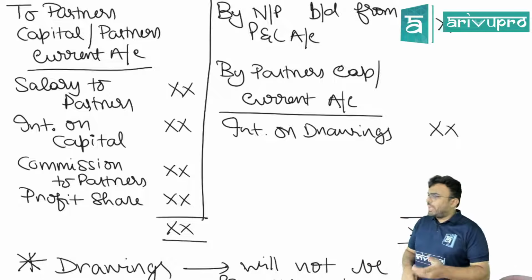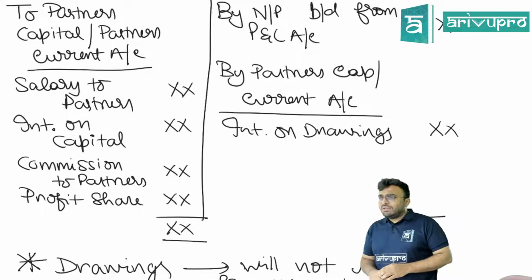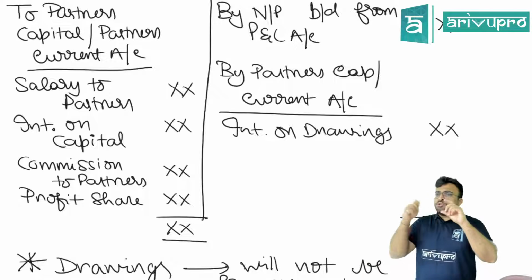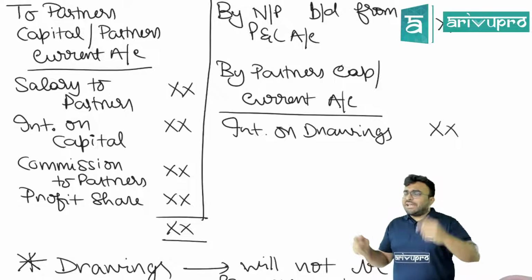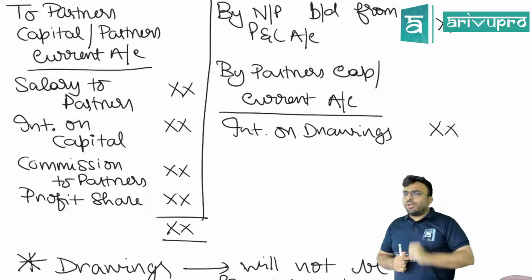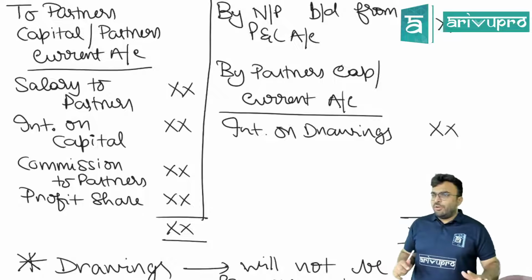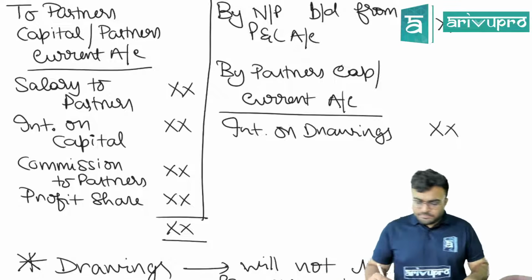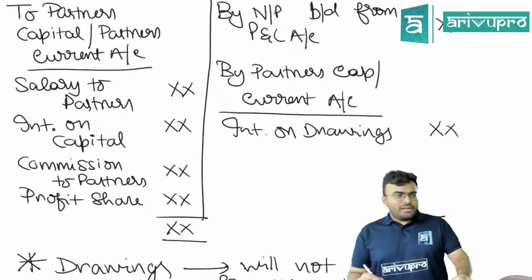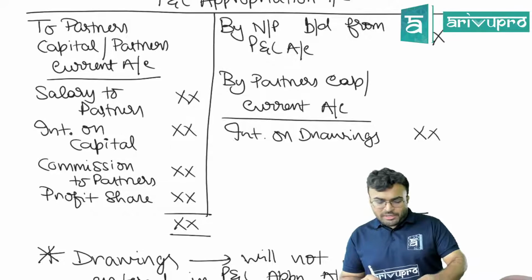What is the entry for drawings? Drawings account debited to cash, or drawings account debited to purchase. Clear? Then this drawing should be reduced from capital. So the next entry will be partners capital account debited to drawings. There is no involvement of appropriation here. Are you following this? Okay. This is your P&L appropriation. We have problems to solve in P&L appropriation.